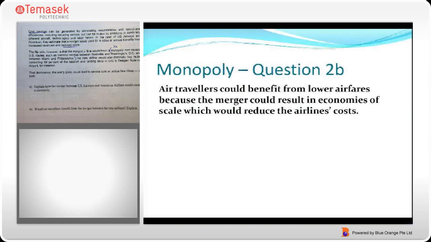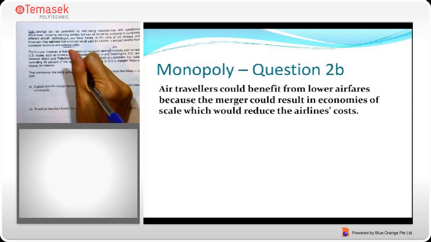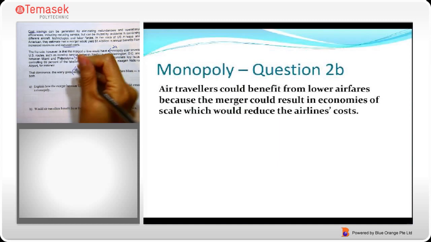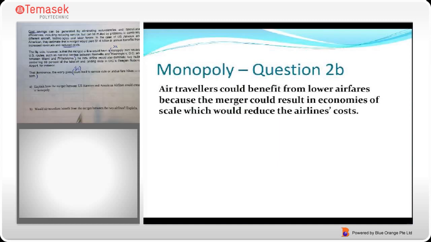Alright, moving on to question 2c. What are possible disadvantages of the merger? The answer is also found in the paragraph, and it's here. 2c, it actually gives us the answer here: service cuts or undue fare hikes, or even both.